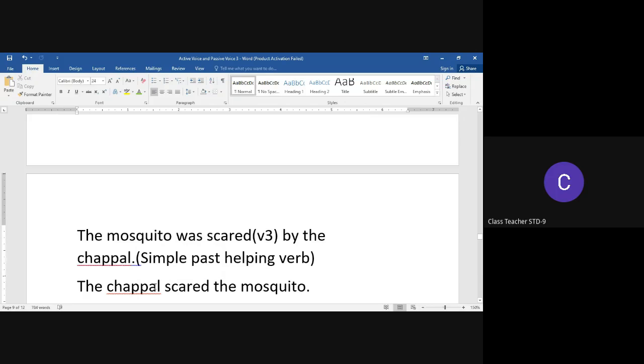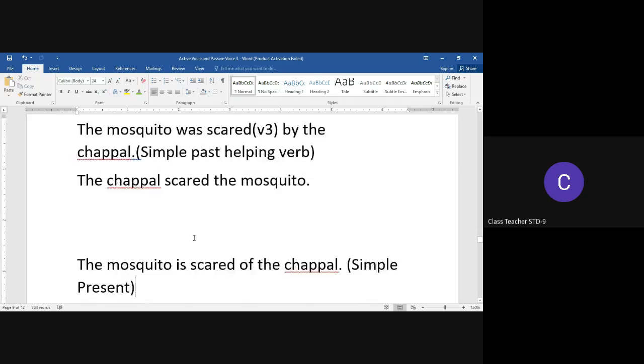So we have the chappal scared the mosquito. Here we notice that the mosquito, which was the subject in the passive voice sentence, takes the object position in the active voice sentence, and then we have the entire sentence in simple past tense because we had the helping verb was, which indicates simple past tense.